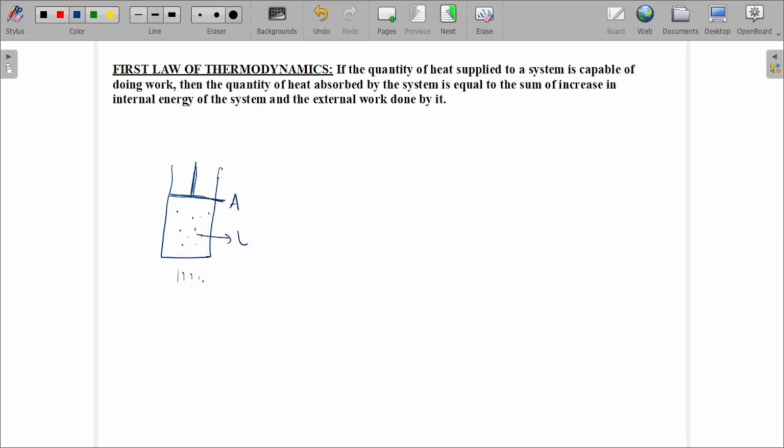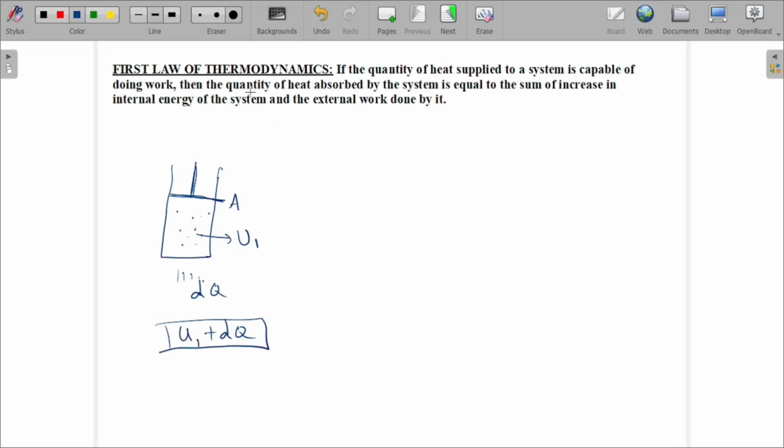That gas has internal energy U1, and I am giving heat energy, that is delta Q, to this. Clear? So what is the total energy here? U1 plus dQ. This is the total energy initially.